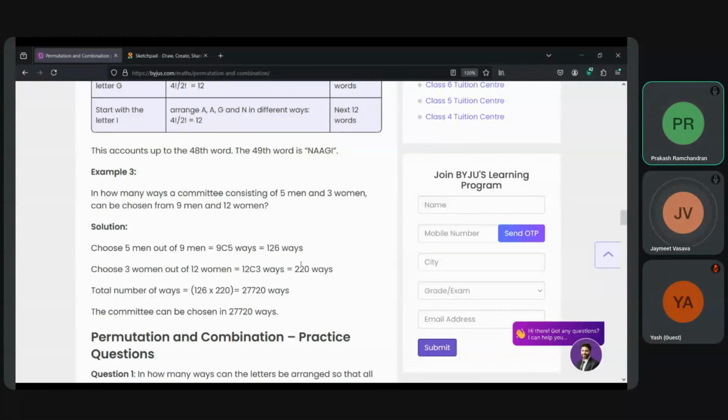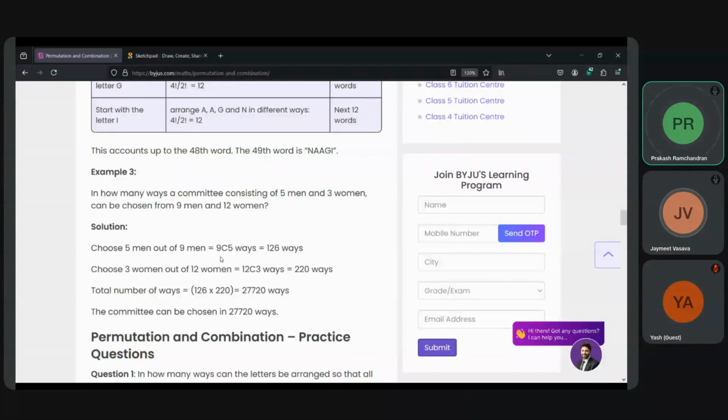So when we use the combination formula, it's not 9 choose 5, it's 9C5, which means choosing 5 out of 9. It's the other way around. So I'll simply say nC5. Yes, it is 9C5, that means 5 out of 9. 9C5 is 5 out of 9, and 12C3 is 3 out of 12.